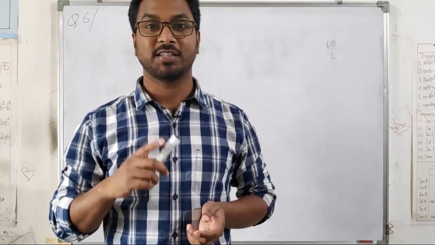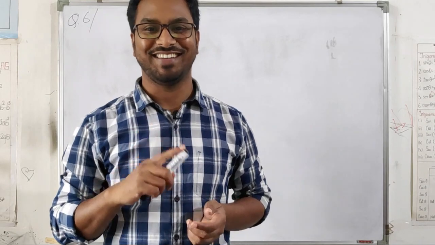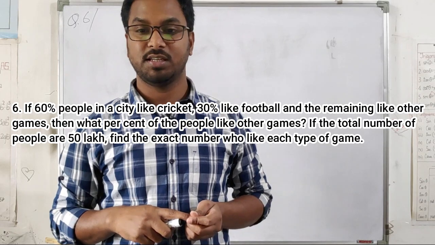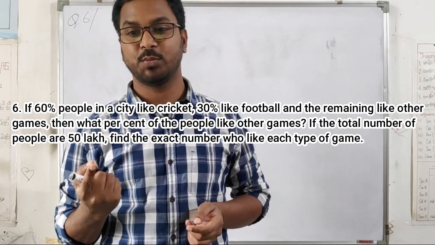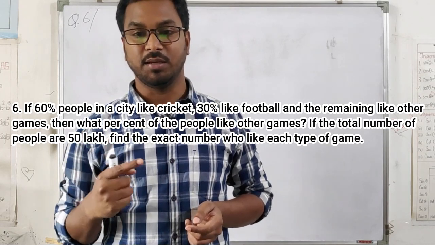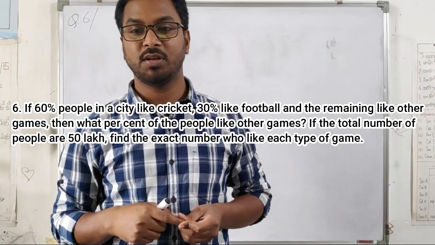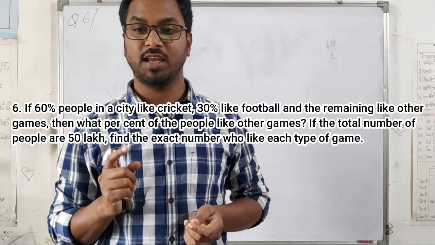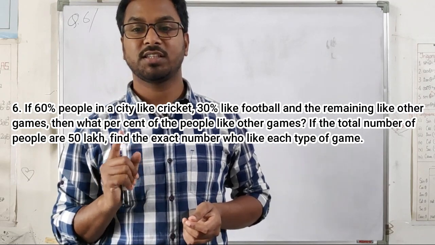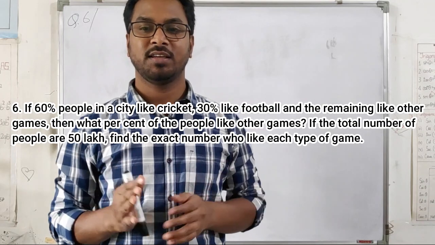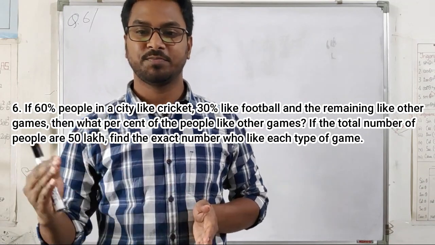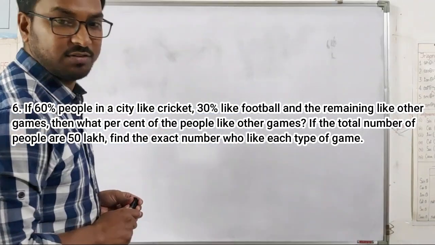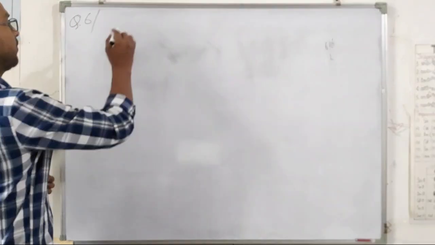Our last question from exercise 8.1 of class 8 is: if 60% of people in a city like cricket, 30% like football, and the remaining like other games, then what percent of the people like the other games? If the total number of people is 50 lakh, find the exact number who like each type of game. You have to find all the different types of people who like different games. So the first one given is people who like cricket.